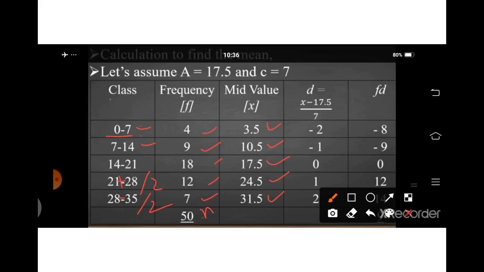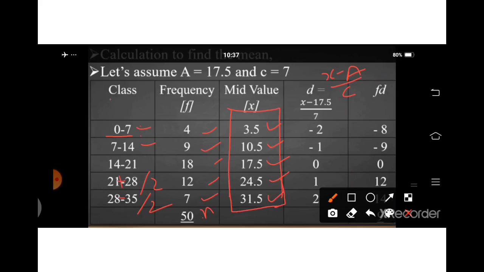Now, the formula for D. D equals x minus assumed mean upon C, where C means class length. Here, in the x column you can assume any number as the assumed mean.